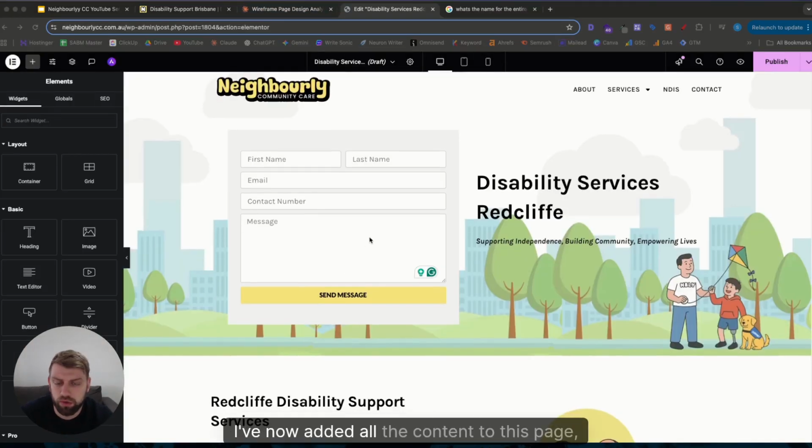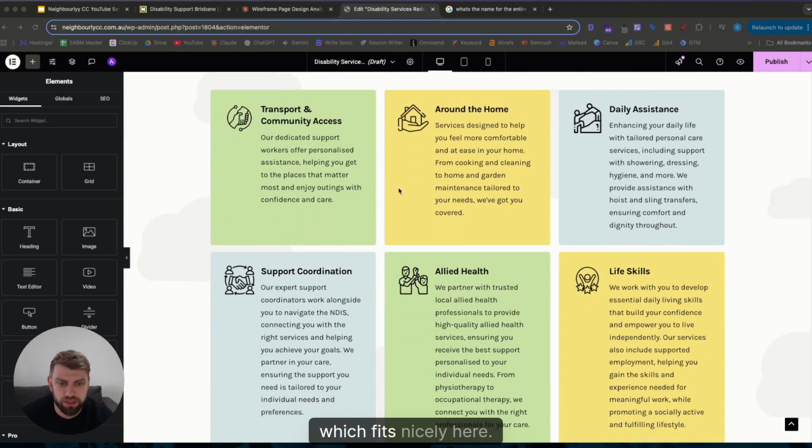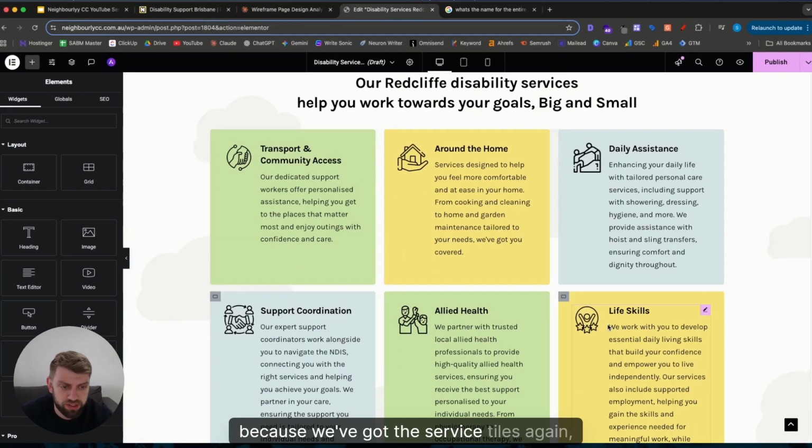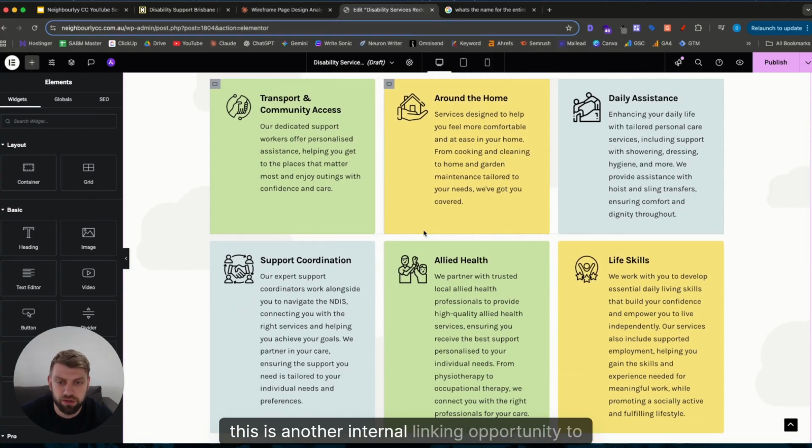Okay, I've now added all the content to this page, which fits nicely here. One other thing you can do, because we've got the service tiles again, this is another internal linking opportunity to add a button and link that to all of the relevant service pages.